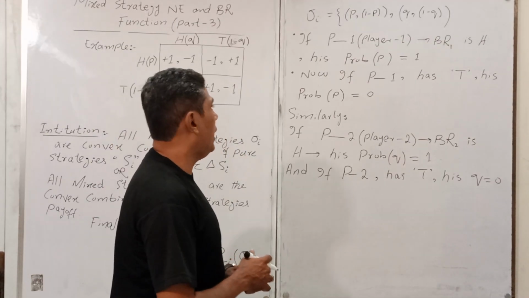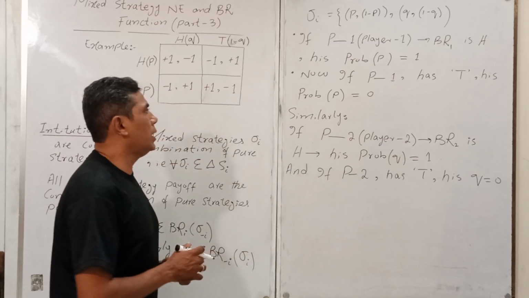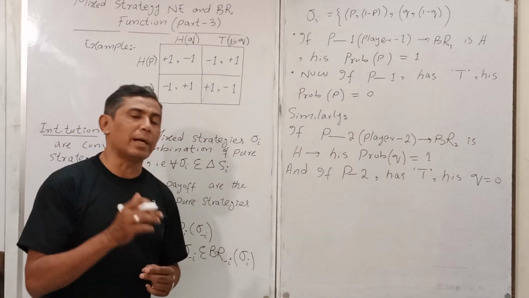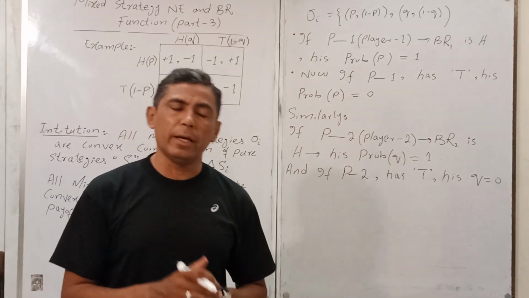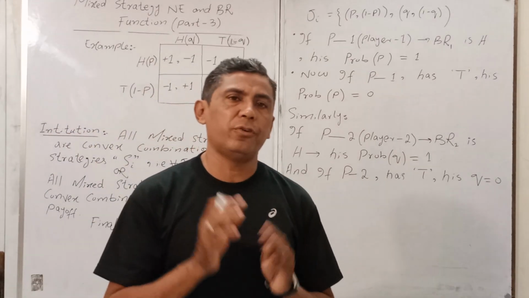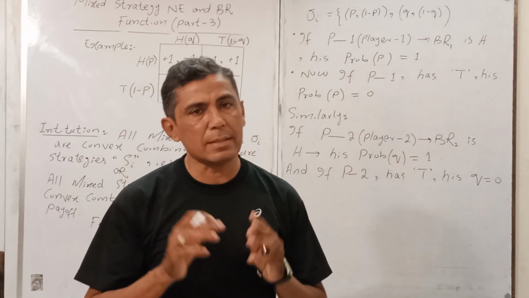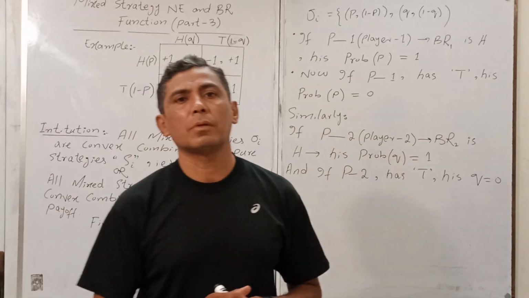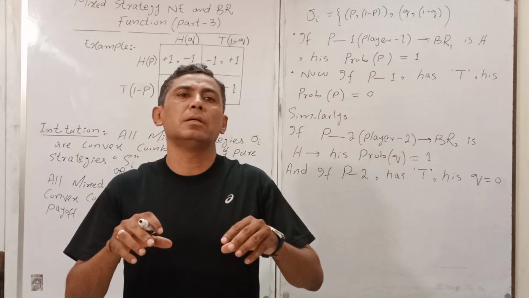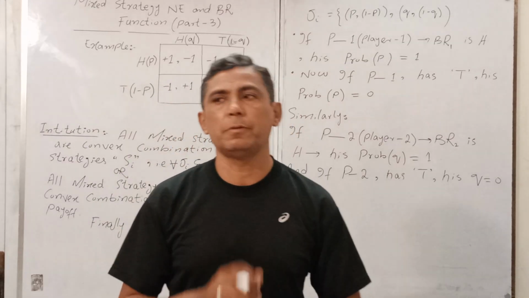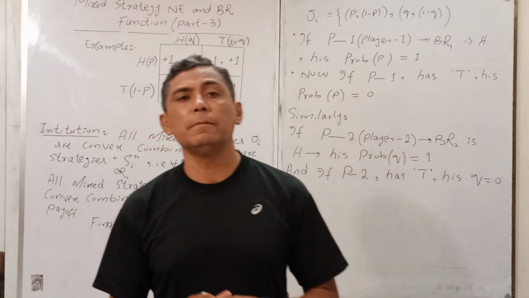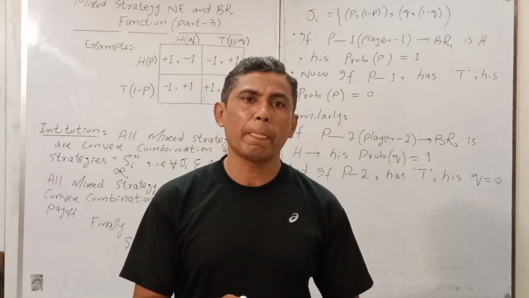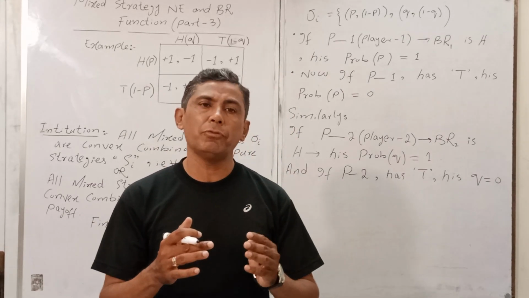Okay, and now there are three important beliefs, not strategies. What are the beliefs here? If player 1 has head, H, instead of tail, he has the maximum value of payoff, and vice versa. If he has tail, he has the lowest value of payoff.